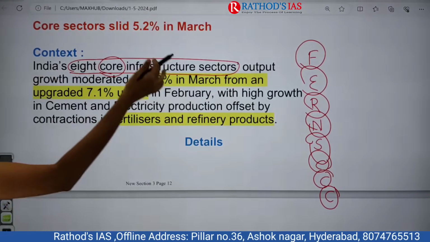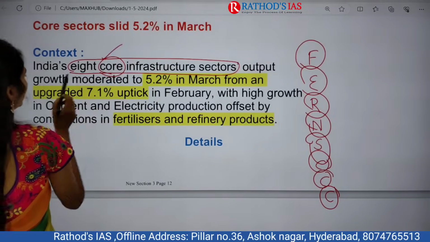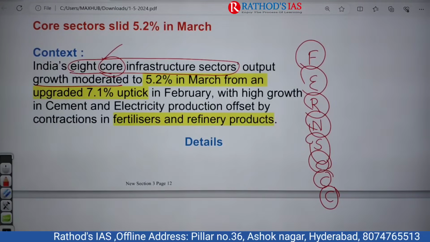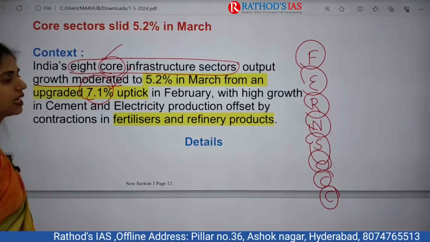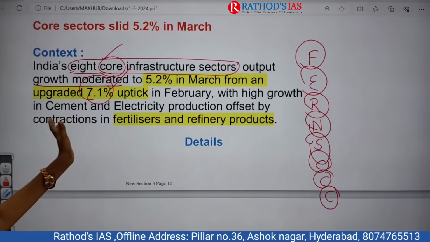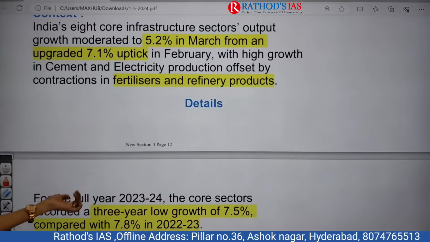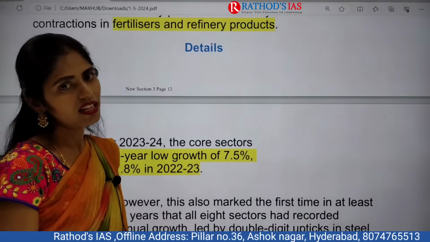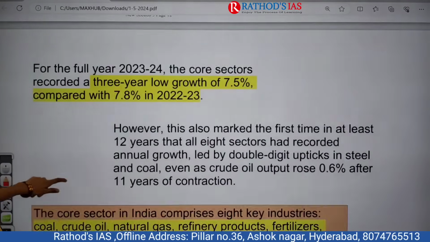Okay, so these are the 8 important core sectors. In these core sectors, there is a moderation of growth, a decrease to 5.2% in March. Actually, in February there was 7.1% growth, but it decreased to 5.2% in March. There is high growth in cement, electricity production, etc., and there are contractions in refineries and fertilizers. That is mainly what was given.